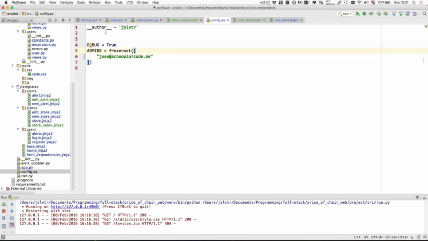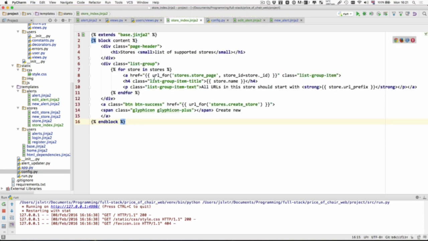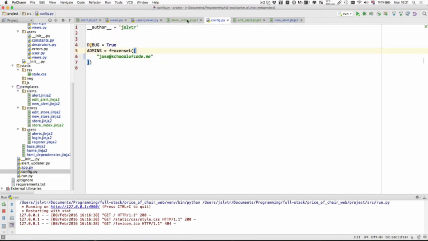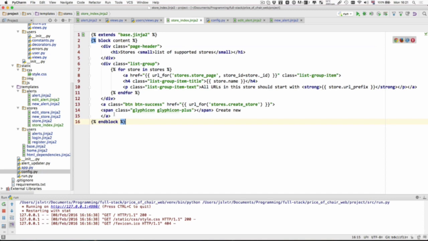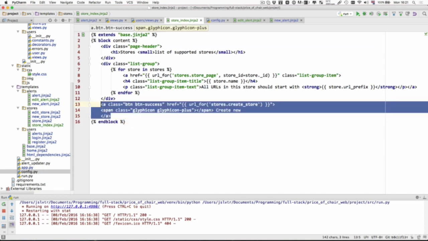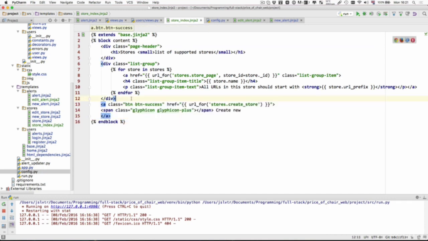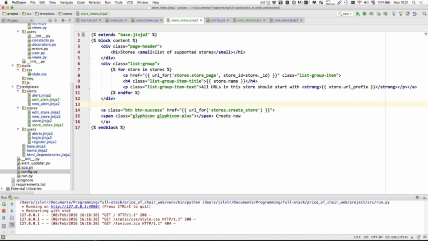And now in the Jinja template, we can use the config property to access the admins that have been written in this config file. So for example, let's say that I want only administrators to be able to add stores. I think that's a fair requirement.